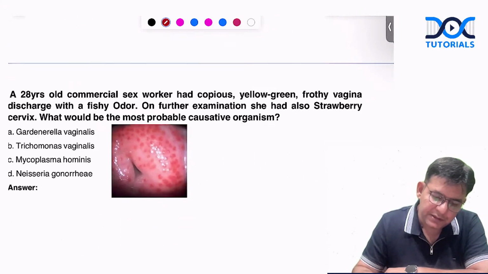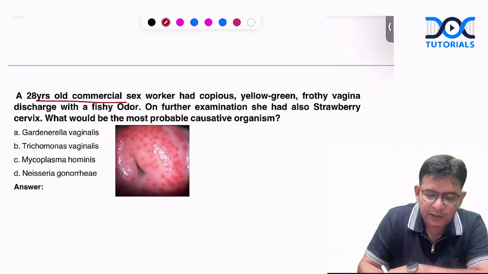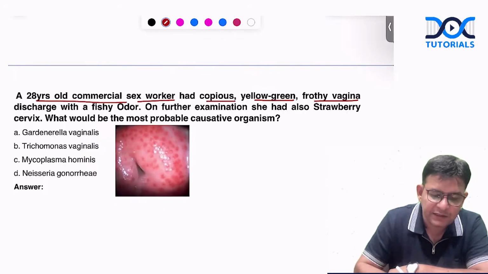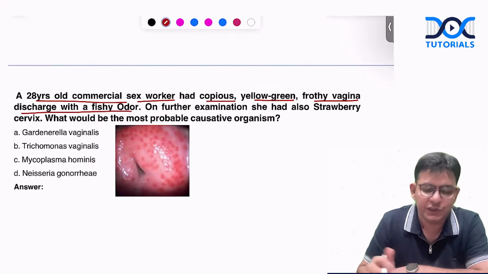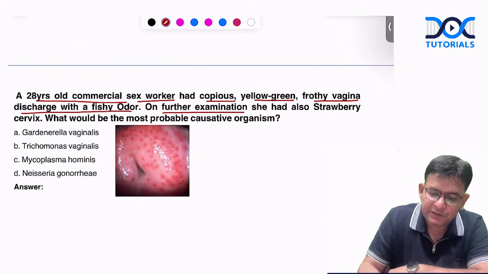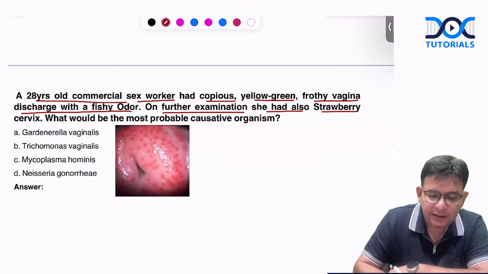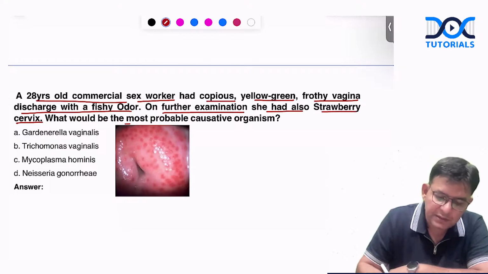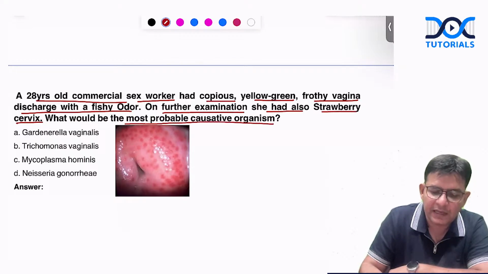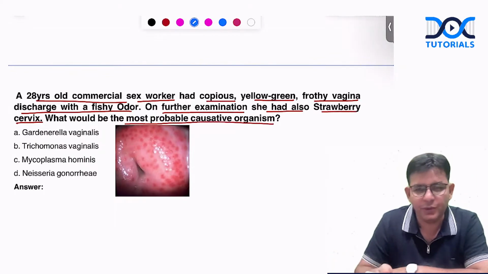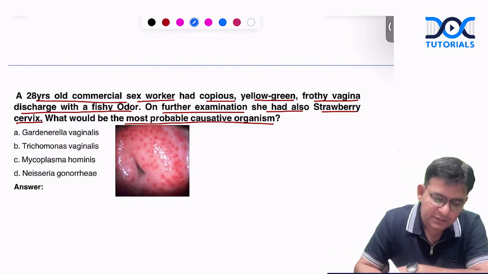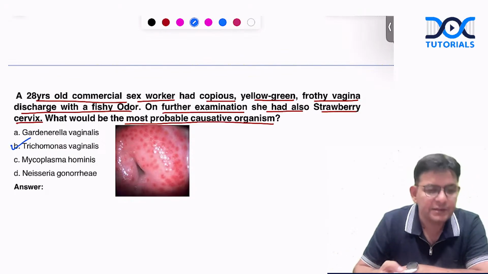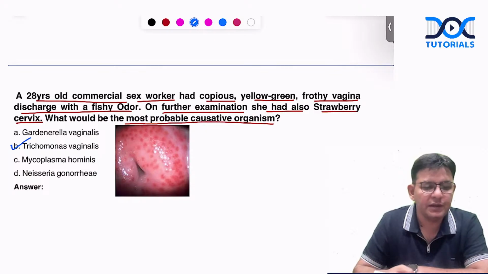Now coming to this: a 28-year-old commercial sex worker has a copious yellowish green frothy vaginal discharge with a fishy odor. On further examination, she also had strawberry cervix, also termed as colpitis macularis. What is the most probable causative organism for this particular condition? No points for guessing. The answer is Trichomonas vaginalis.